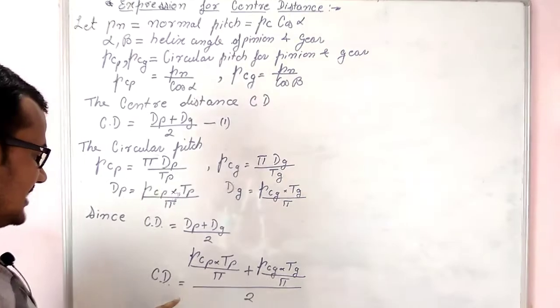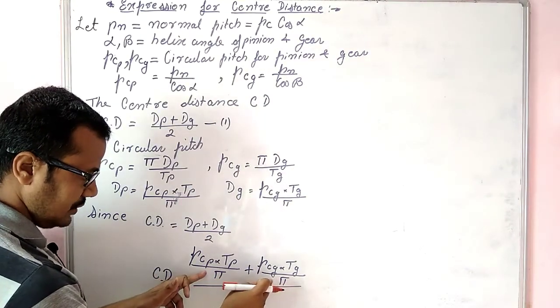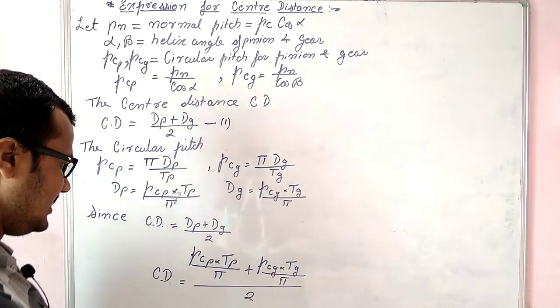Okay, so for center distance we have this much. The denominators are equal to pi, so these terms will get added.